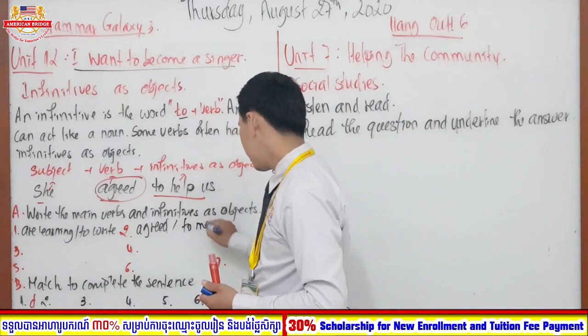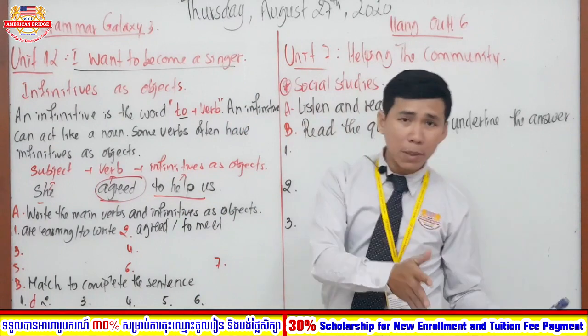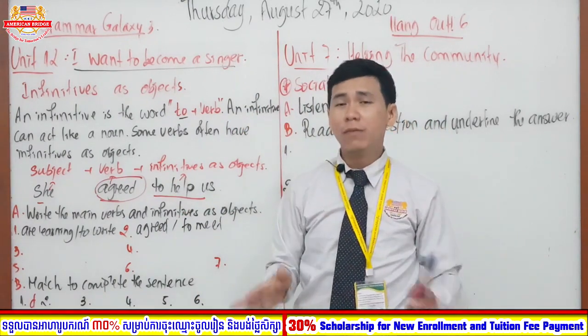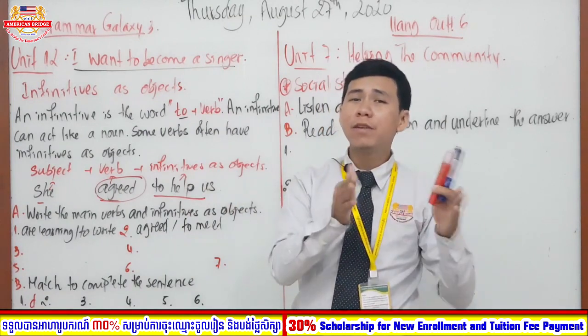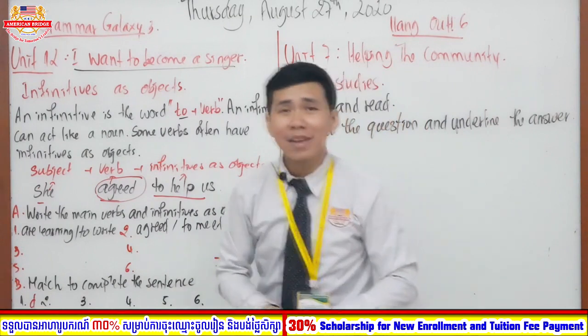Okay, so in here, as I told you, it is easy. You just find the main verb, and then you find the verb that stands after to. The verb standing after to, we call the infinitive as object. The verb that stands after the subject, we call the main verb.